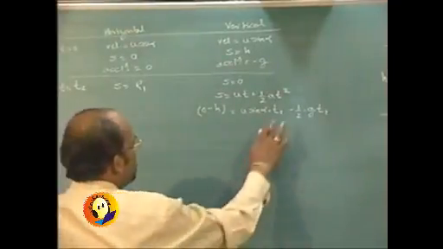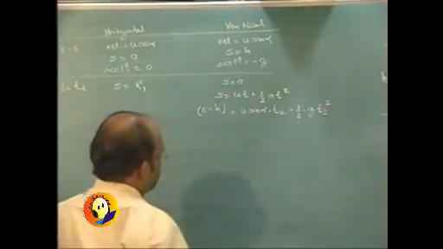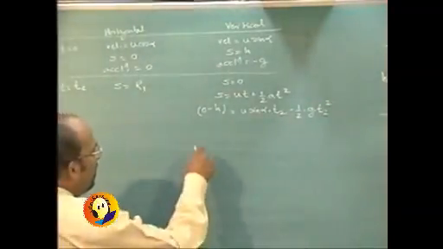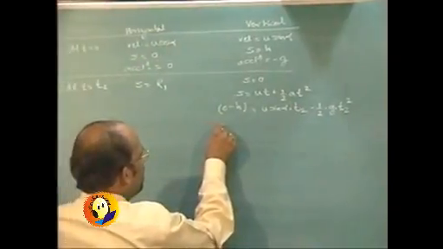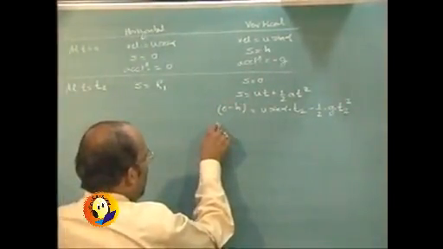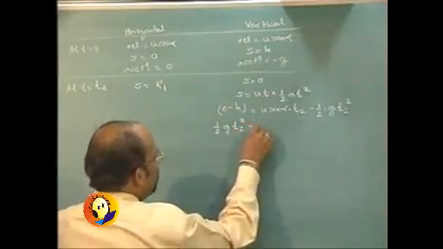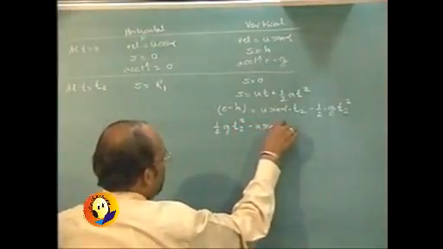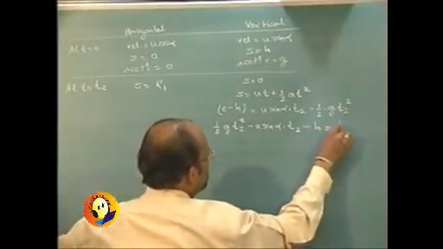Time is t2 square. So we will get the quadratic equation: half g t2 square minus u sin alpha into t2 minus h is equal to 0.